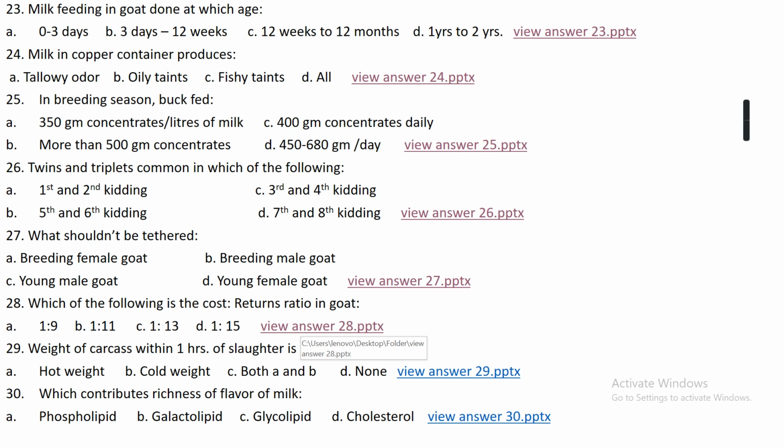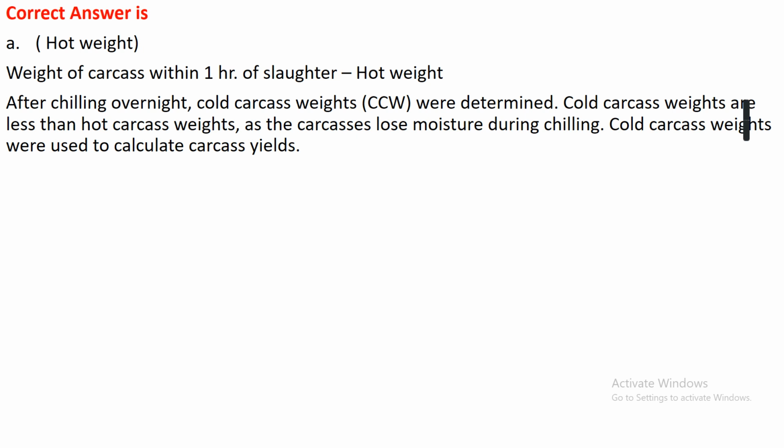Weight of carcass within 1 hour of slaughter is: option A, hot weight; option B, cold weight; option C, both A and B; or option D, none. The right answer is option A, hot weight. Weight of carcass within 1 hour of slaughter is known as hot weight.